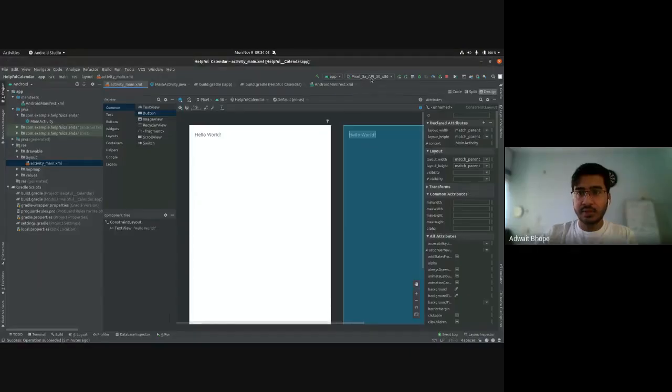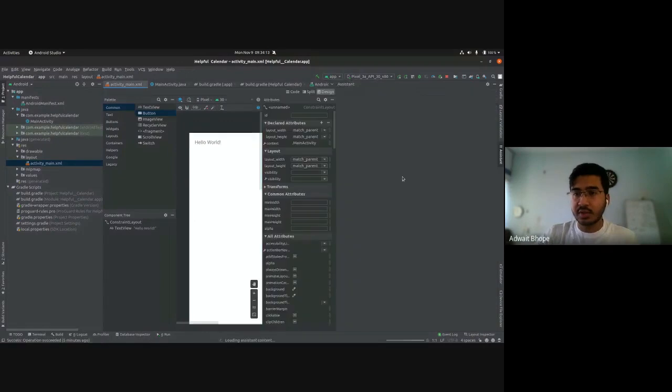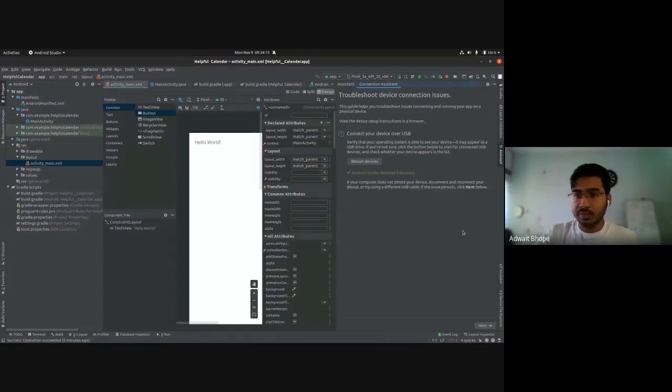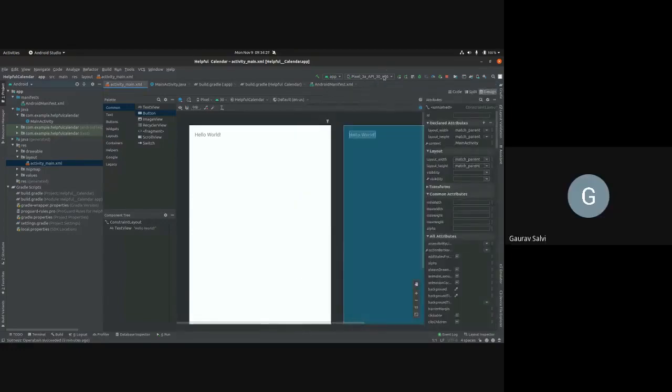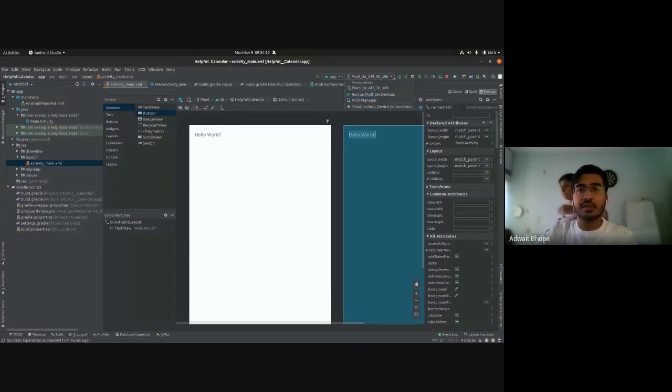Okay, so your phone isn't visible here. If you have connected it and it is still not visible, just click on troubleshoot device connections and it will show some steps over here. You can rescan devices, click next. It will prompt you to restart the ADB server, and that usually solves it in most cases. If your phone still does not show up, maybe you'll have to go forward with running it on Pixel 3a.